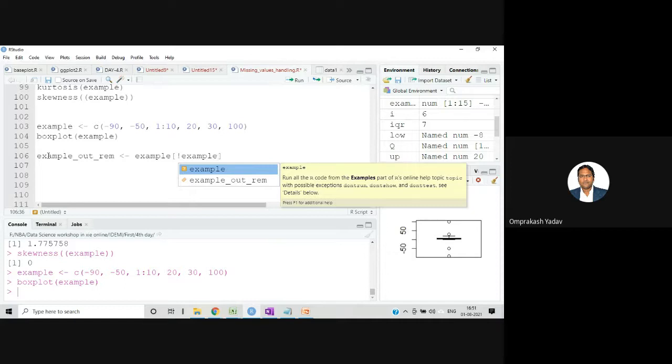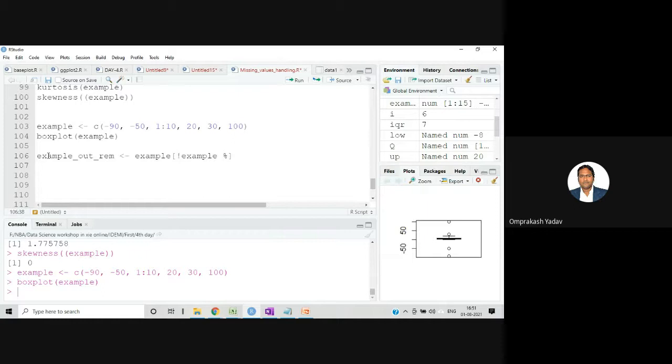Some code I am writing, let's say %in% and boxplot dot stats, and here example out.